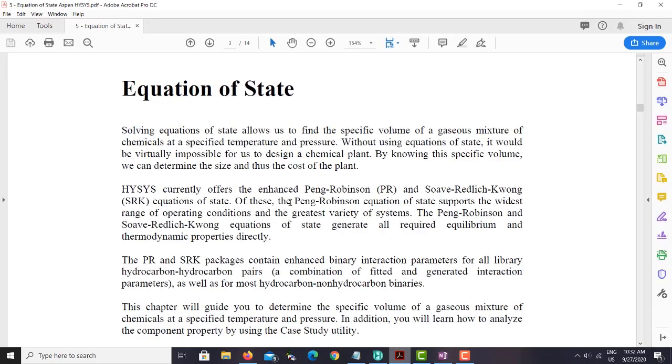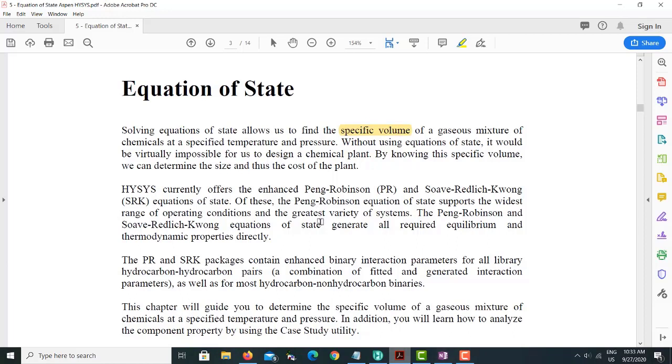In this chapter, what we are focusing on is how the real gas law behaves, what things have been changed from the ideal gas law and are used in the equation of state, and how the addition of these two things helps to calculate different thermophysical properties. So solving an equation of state allows us to find specific volume. This is what our focus is.